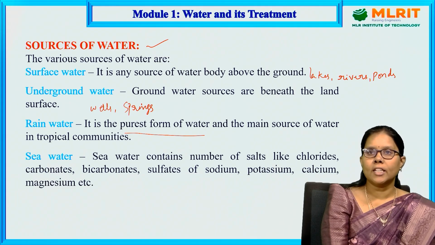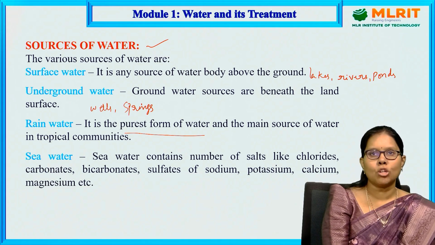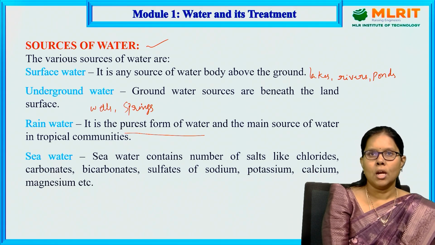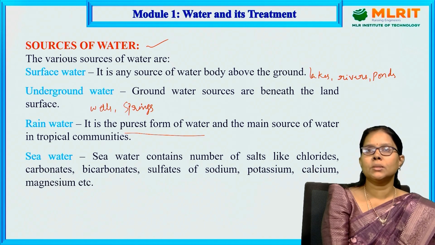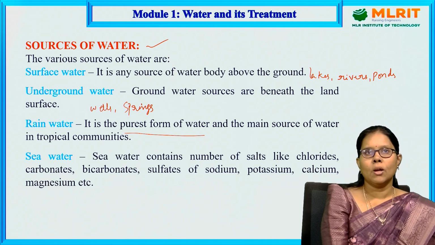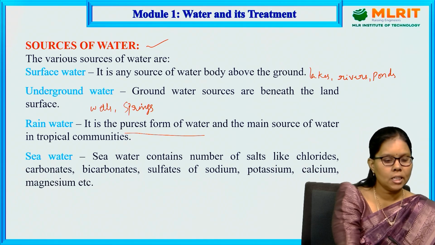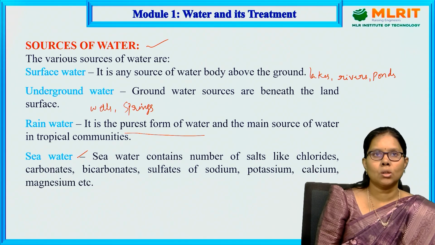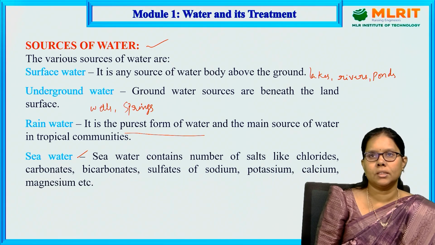Seawater. Seawater contains a number of salts like chlorides, carbonates, bicarbonates, sulfates of sodium, potassium, calcium and magnesium, etc. It is nothing but calcium carbonate, calcium bicarbonate, calcium sulfate, calcium chloride. Potassium sulfate, potassium chloride, potassium bicarbonate, potassium carbonate. Magnesium chloride, magnesium carbonate, magnesium sulfate. All these are the various salts which are present in the seawater. All these are the sources: surface water, underground water, rainwater and seawater. These are the waters which contain various contaminants.